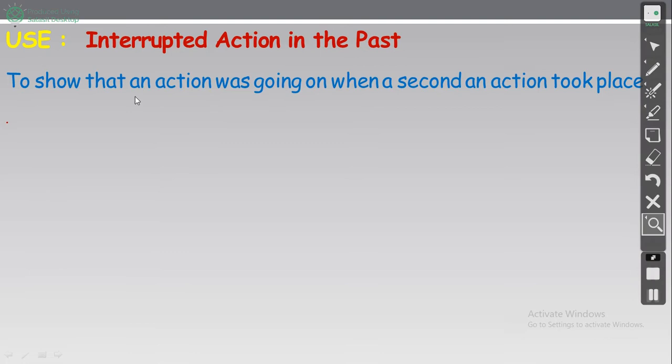Now, the use. When do we use past continuous? متى نستخدمه? When do we use past continuous? Number 1, interrupted action in the past. Okay, we have simple past and we have past continuous. Simple past, which is ماضي بسيط, like ate, cleaned, arrived, played. Okay, and now we will join them together.